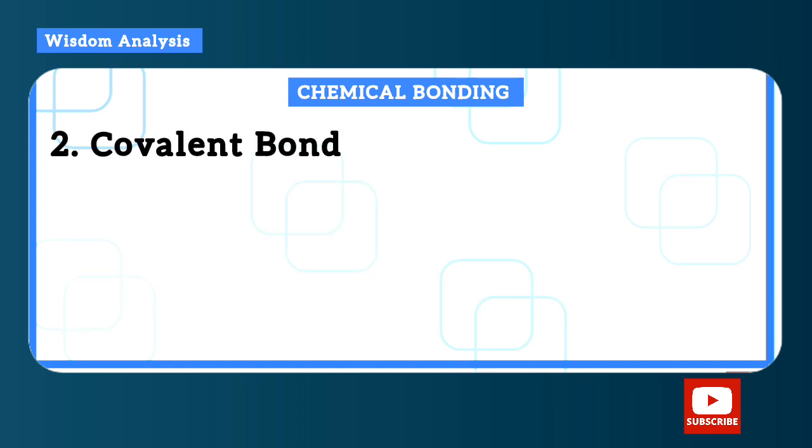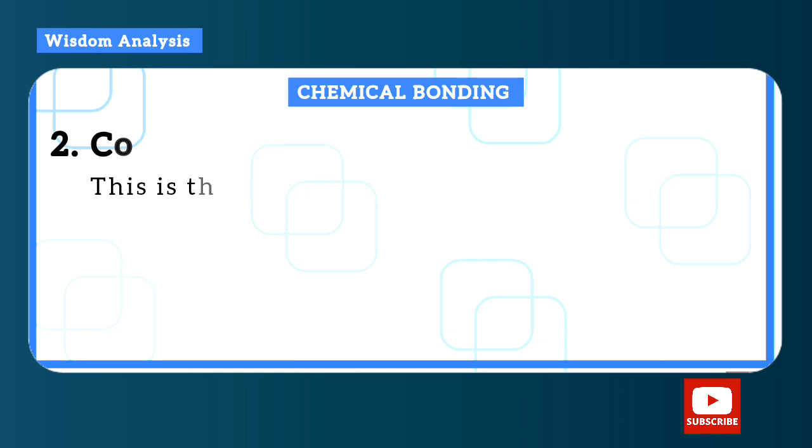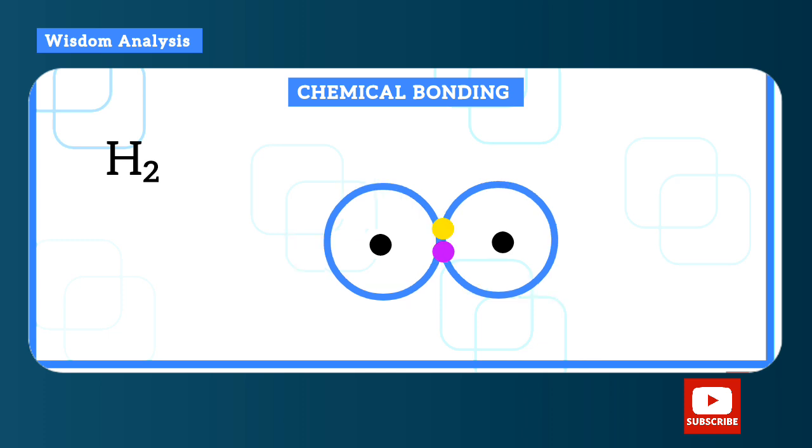Now 2, covalent bond. This is a bond formed by sharing of electrons. Now if we see in the hydrogen molecule, since hydrogen molecule is diatomic, that is 2 atoms of hydrogen come together to form the hydrogen molecule. Now since it's the first shell, both of them need to be 2 electrons to be complete. So when they come together like this, the purple hydrogen atom will allow its electron to also be on the shell of the other hydrogen atom.